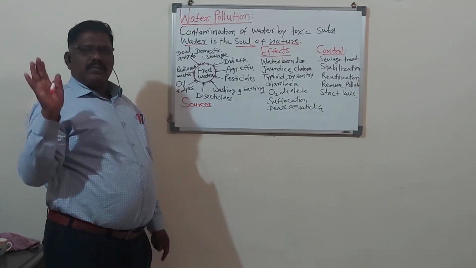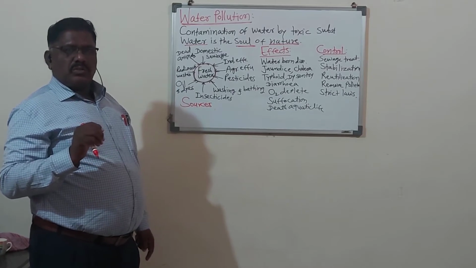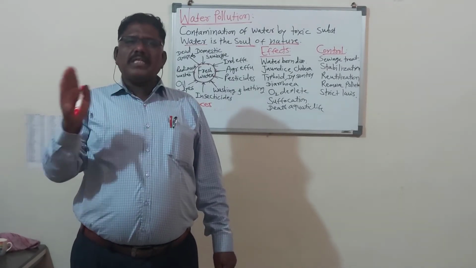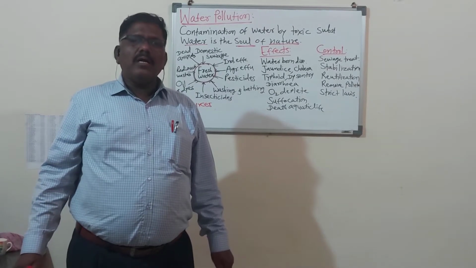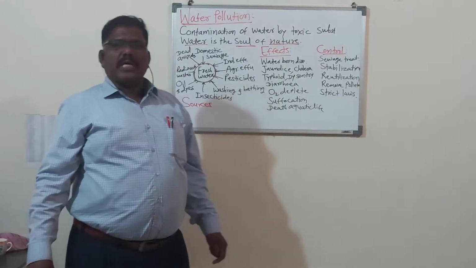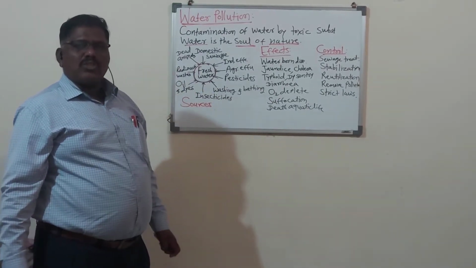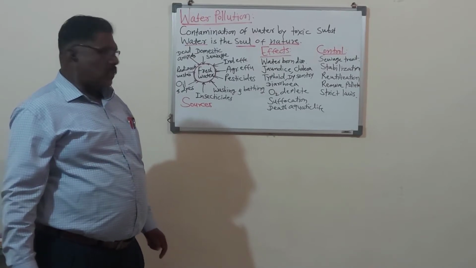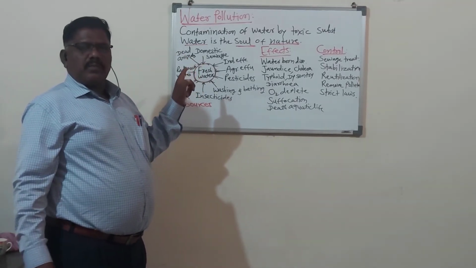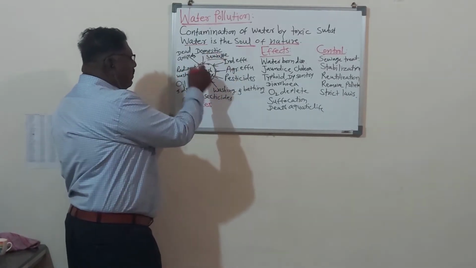It is pure, and due to the mixing of different pollutants, remember, pollutants means the factors which cause water pollution, the toxic substances which make the water polluted are called pollutants, or factors of water pollution. So here the sources of water pollution are nothing but the pollutants or factors of water pollution. So see here, the domestic sewage that mixes in the fresh water.